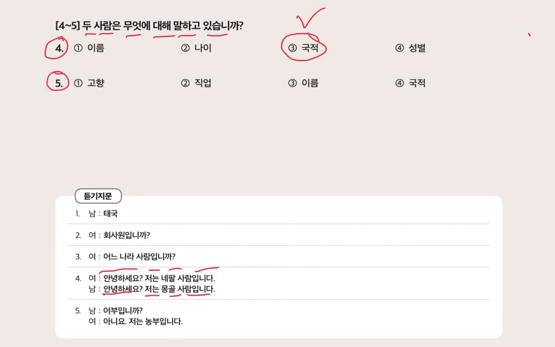5번. 어부입니까? Are you a fisherman? 아니요. 저는 농부입니다. 아니요, no. 저는, I am. 농부 is farmer. 입니다. I am a farmer. So they are talking about Chikop, professions. This is our answer.